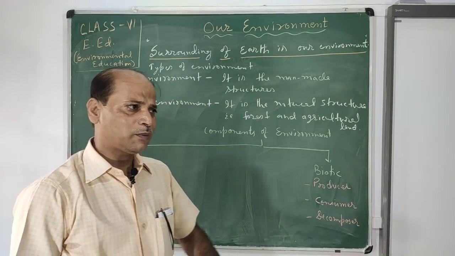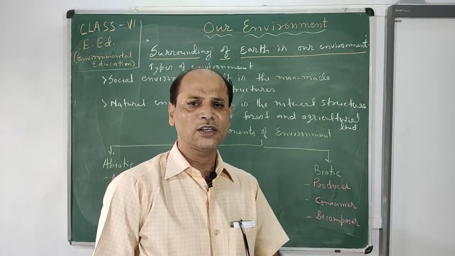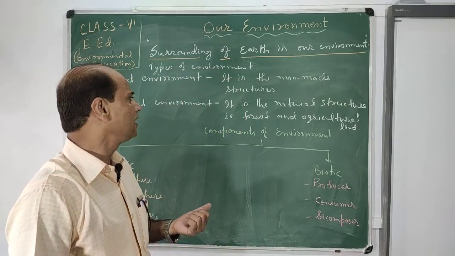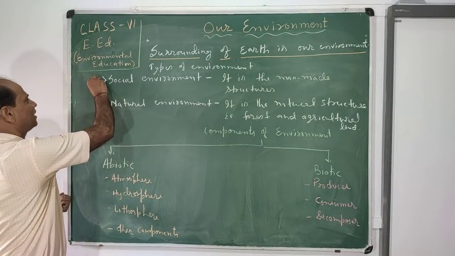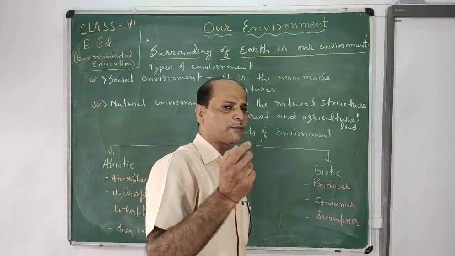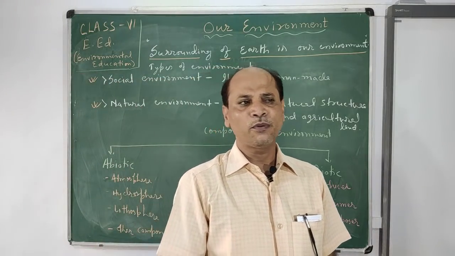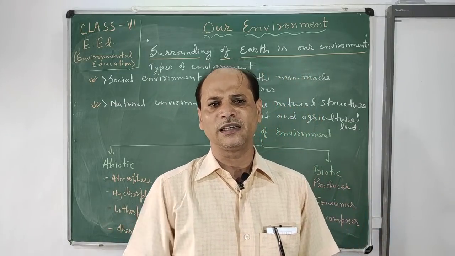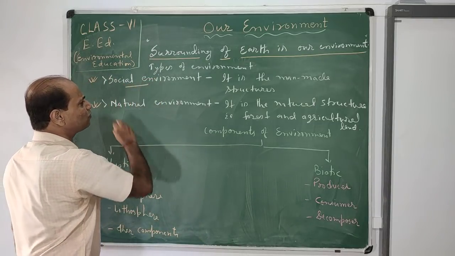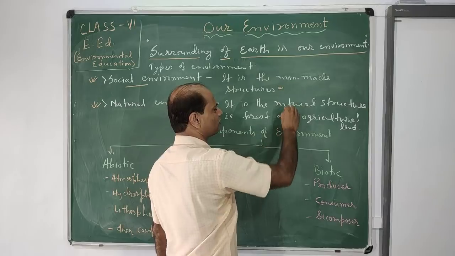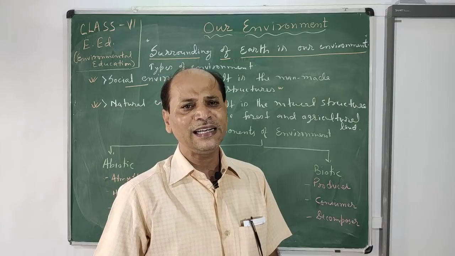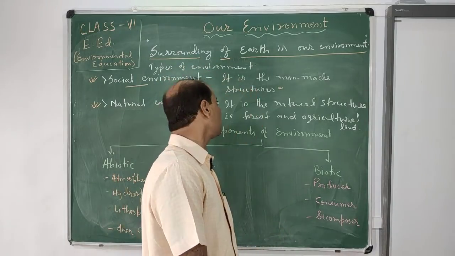So whatever is present around you is your environment, and this has two types: either social or natural. Natural environment and social environment are two types of environment, which are composed of different things. Social environment is made by human beings, that is, it is artificial, man-made structures. Whatever man makes in their life or surroundings by different resources is called the social environment.